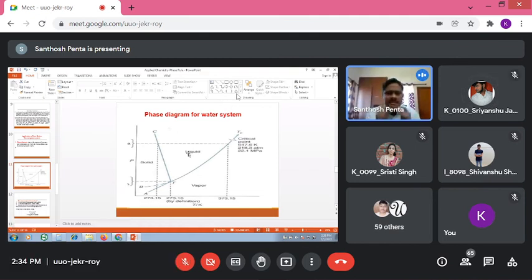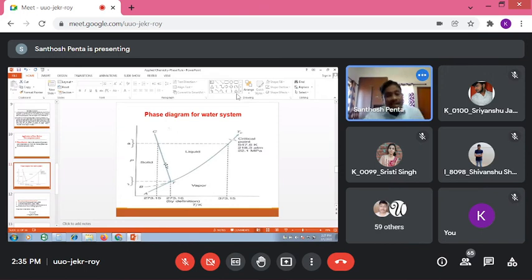Once again, be alert. See here, one boundary line is there, the CT boundary line. Why is it called a boundary line? Because it is separating the solid portion from the liquid portion. And at the same time, on this boundary line, ice is in equilibrium with liquid. Actually here we have to keep the equilibrium symbol. If I were explaining on the board, I could have drawn the equilibrium arrow mark. And this curve is called the melting point curve.